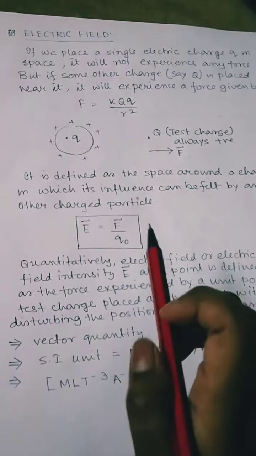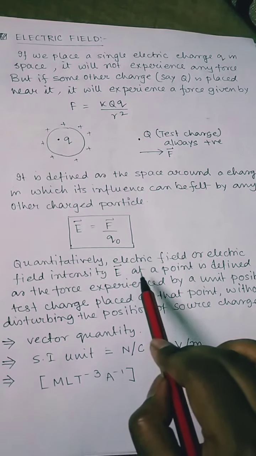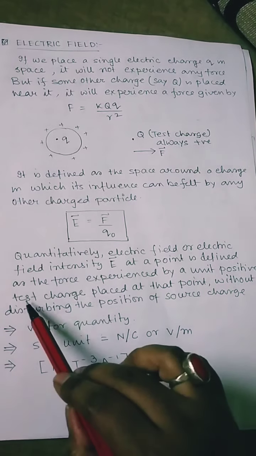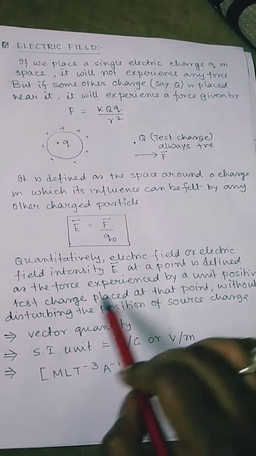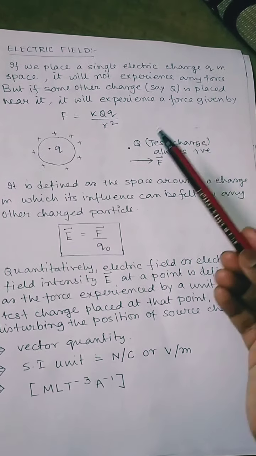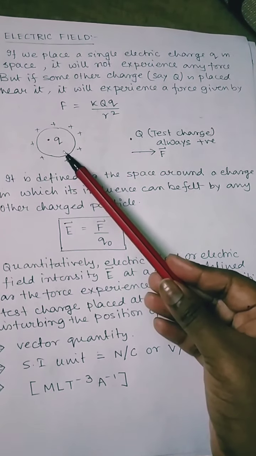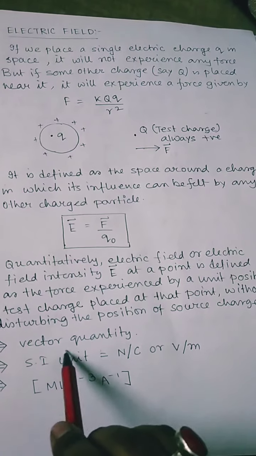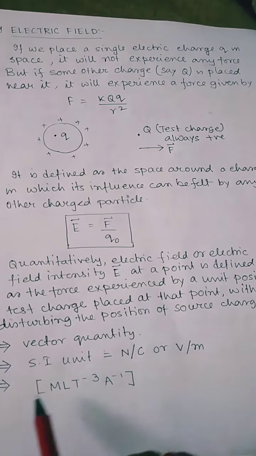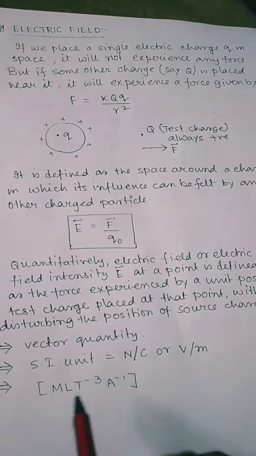Quantitatively, electric field or electric field intensity E at a point is defined as the force experienced by a unit positive test charge placed at that point without disturbing the position of the source charge. So as I told you, the force experienced by the test charge due to the source charge is called the electric field. Now electric field is a vector quantity. The SI unit of electric field is Newton per Coulomb or volt per meter, and the dimension is MLT to the power minus 3 A to the power minus 1.